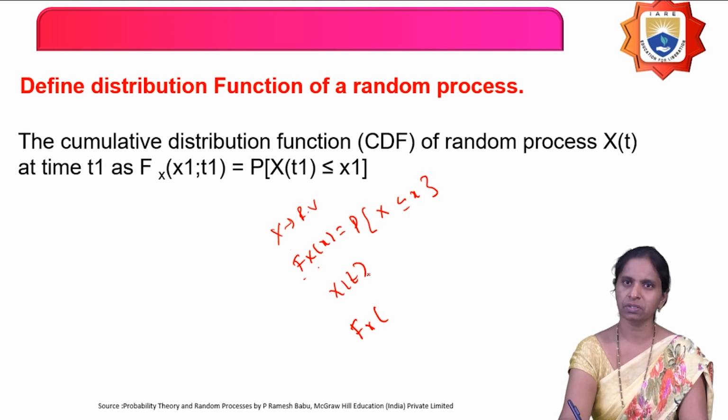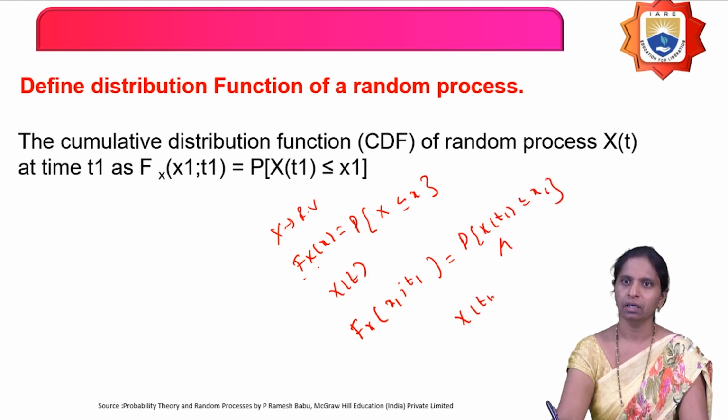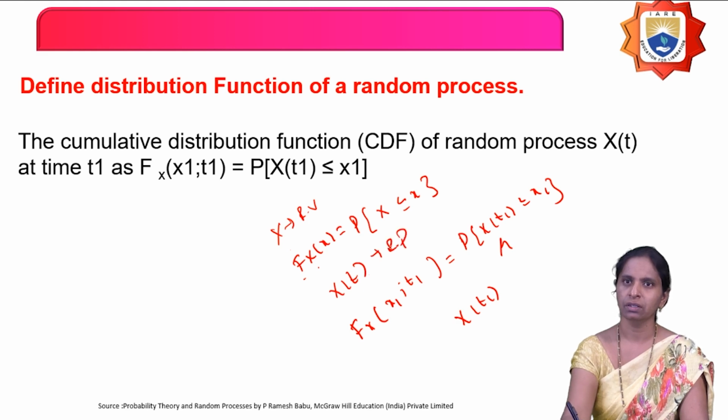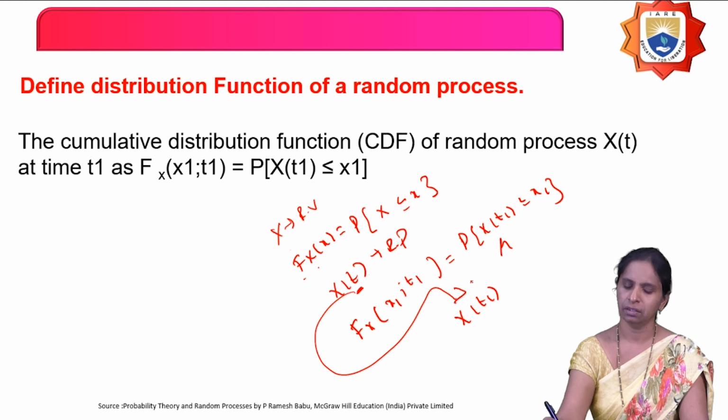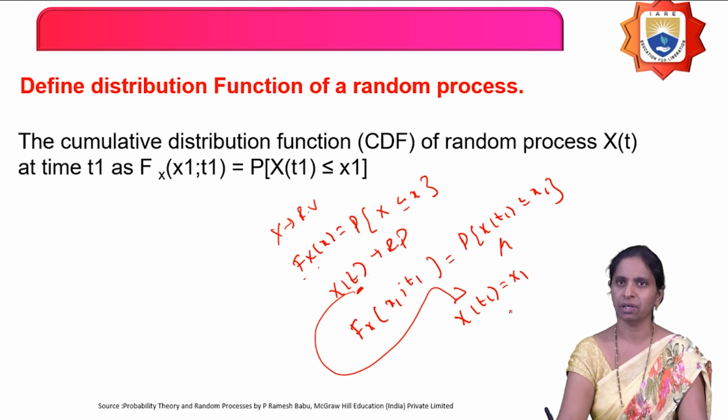So for this random process, if you keep the time t constant, t equals t1, then you are getting the random variable x1 here. So Fx of x1 comma t1 is nothing but what? The probability that x of t1 is less than or equal to x1. So what is x of t1? X of t is a random process, and here t is any time. If you fix that time t equals t1, then you are getting a random variable x1. Like that you can define the distribution function of a random process by keeping the time constant.